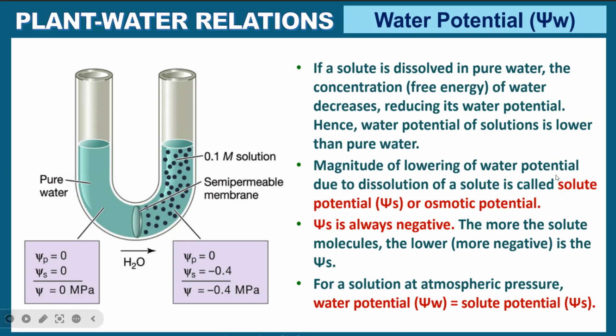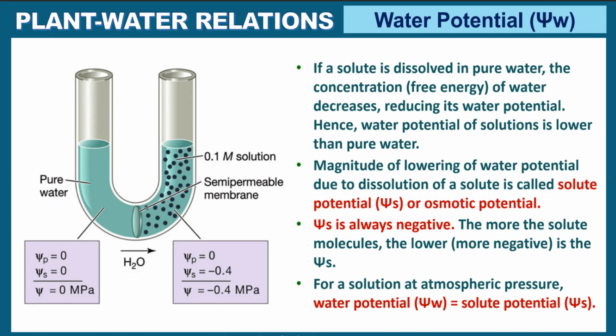The magnitude of lowering water potential due to dissolution of solute is called solute potential or osmotic potential, and it is always negative. The magnitude, the amount by which you decrease the water potential. How can we decrease water potential?